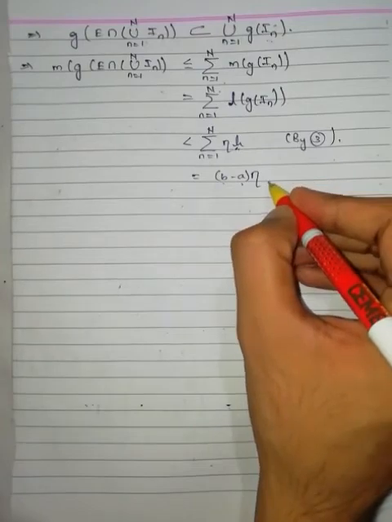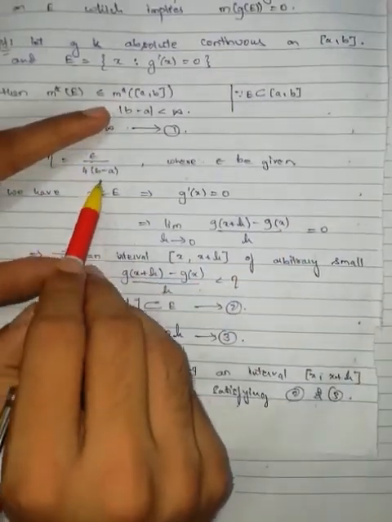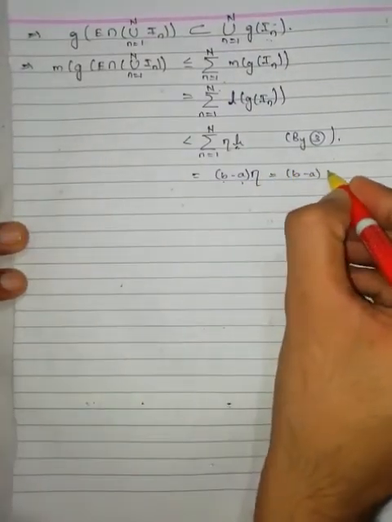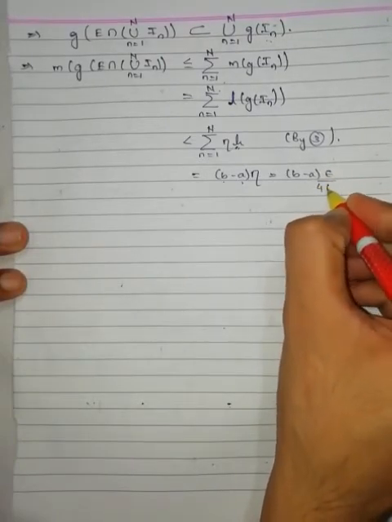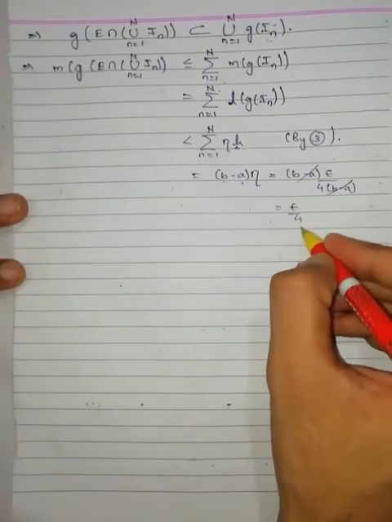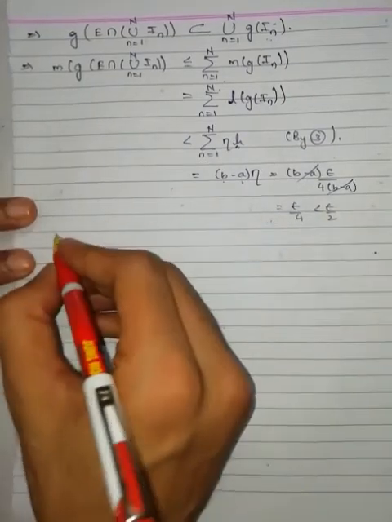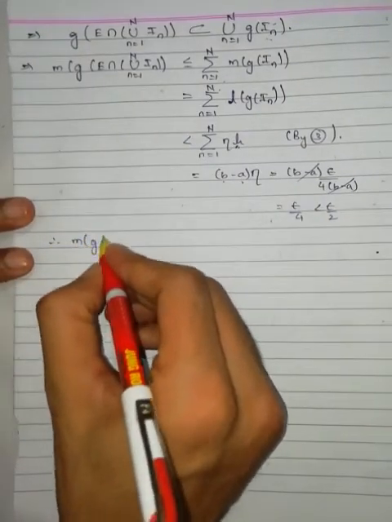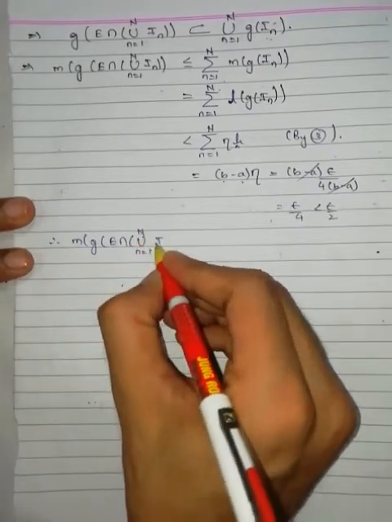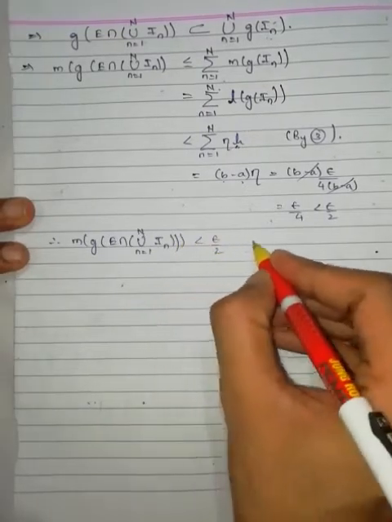But we have considered eta as epsilon by 4 into b minus a, which is equal to b minus a into epsilon by 4 into b minus a, which is equal to epsilon by 4. Epsilon by 4 is less than epsilon by 2. Therefore, what we got now? Measure of G of E intersection union n equal to 1 to capital N I n is less than epsilon by 2.